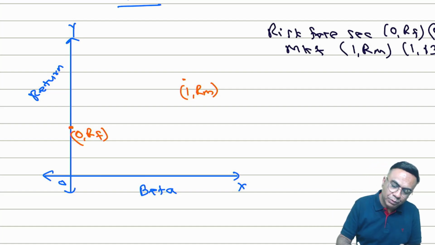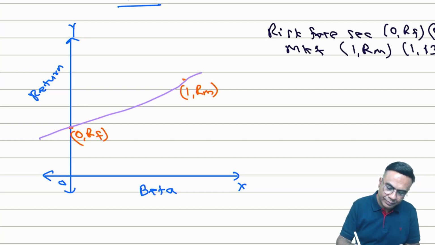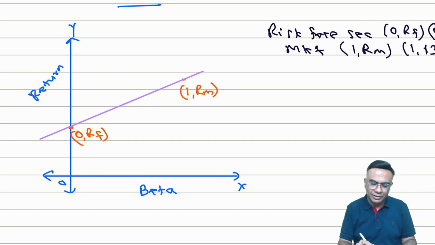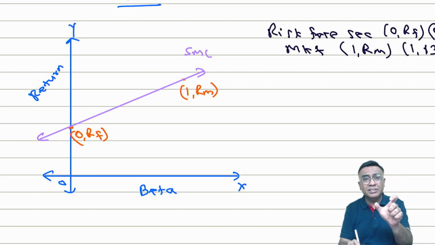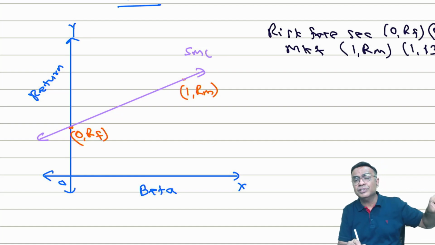So now what we do is I just join these two points, and this particular line is called the security market line. The CAPM formula is the equation of this line.